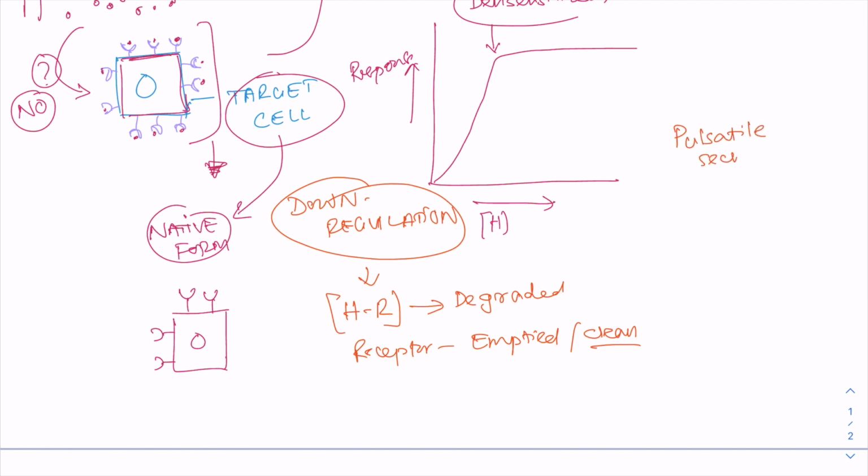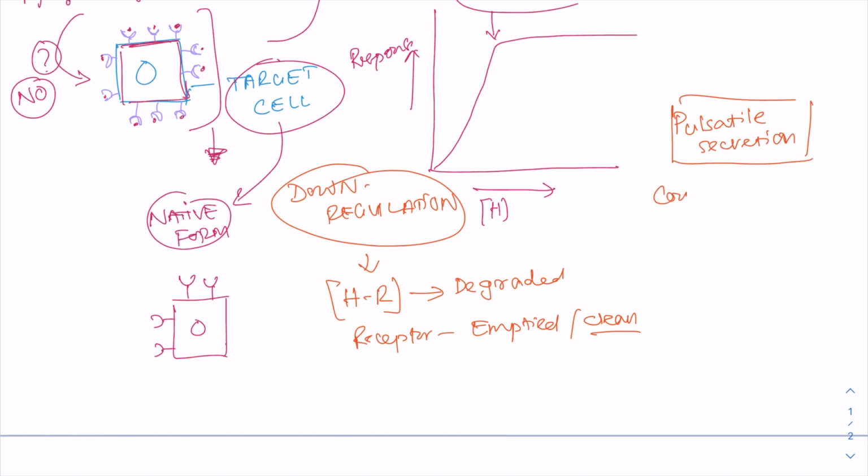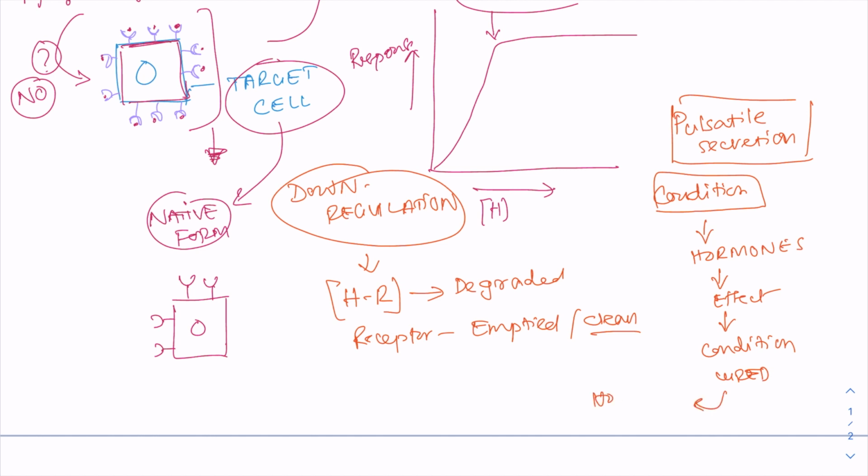Pulsatile secretion means, let's say we have some condition, some stress or something. There is release of specific hormones, and they have their effect, and this condition is cured. Then the hormone concentration will go down.